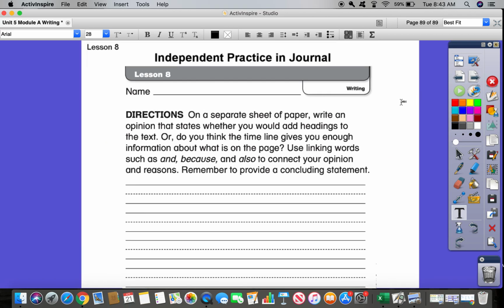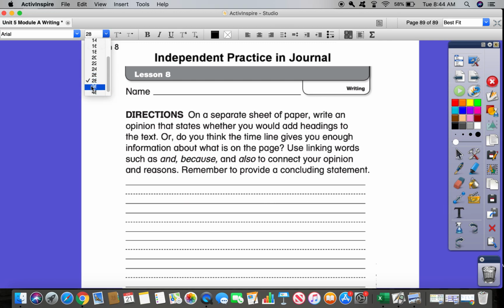So in your online writing journal, you're going to type in, even though the directions say on a separate sheet of paper, you're going to type in your online writing journal. So you're going to write an opinion that states whether you would add headings to the text, or do you think the timeline gives you enough information about what is on the page? Use linking words such as and, because, and also to connect your opinion and reasons. Remember to provide a concluding statement. A lot of you are including your concluding statements, and I'm so proud of you. They're excellent so far. Okay, so I can give you a sentence starter if you need one to get started.